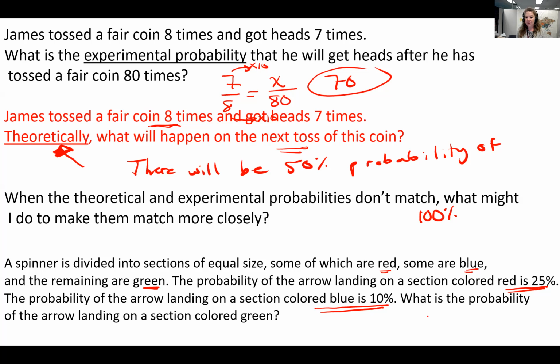Well, we're going to add together the red probability plus the blue probability. And we know that 35% of the spinner is either red or blue. So to find out that the rest is green, we're going to subtract 35% from 100%. And the answer is 65% is the probability of the arrow landing on green. Do you understand? Because the whole spinner is 100%. So you have to subtract away the probabilities that they give you to figure out the probability that's left over from 100%.